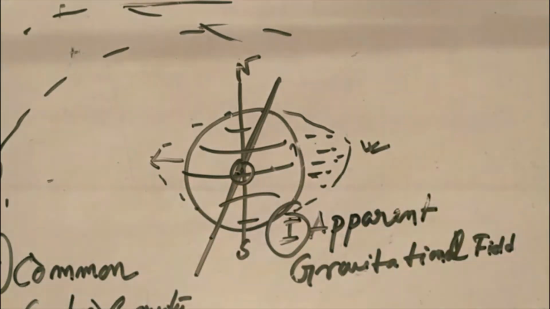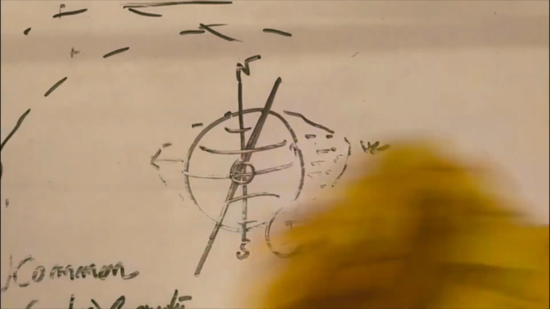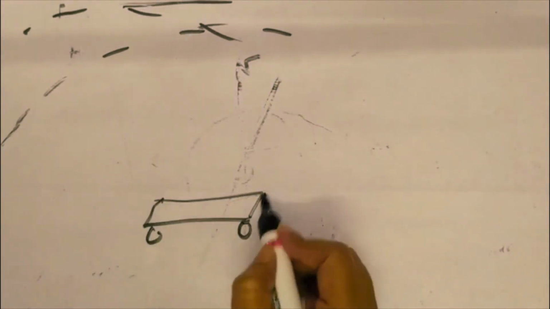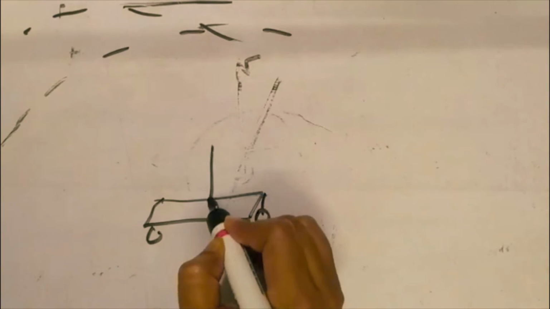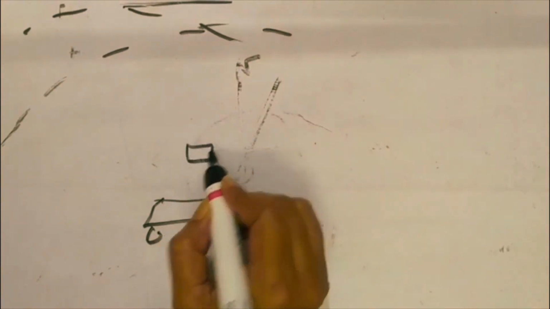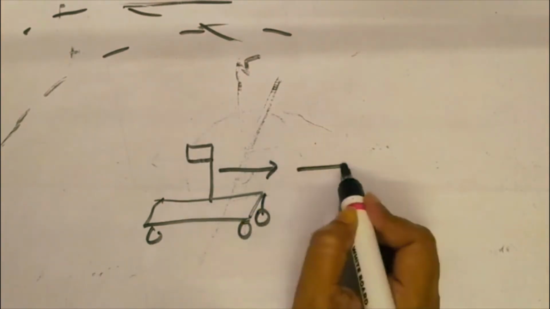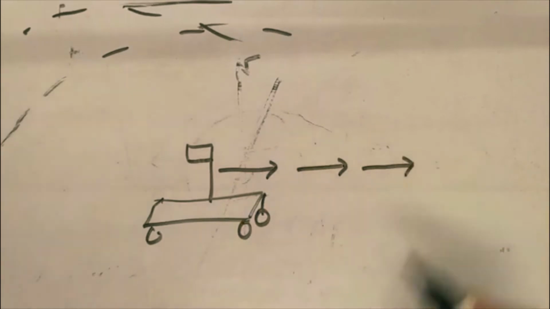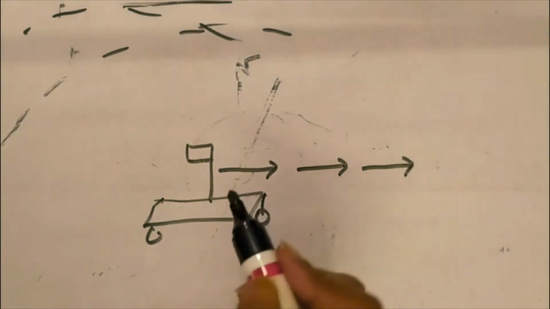Okay, we can take a few simple examples. Suppose someone is moving in a car with a flag. The car is moving in that direction due to the force of the engine.